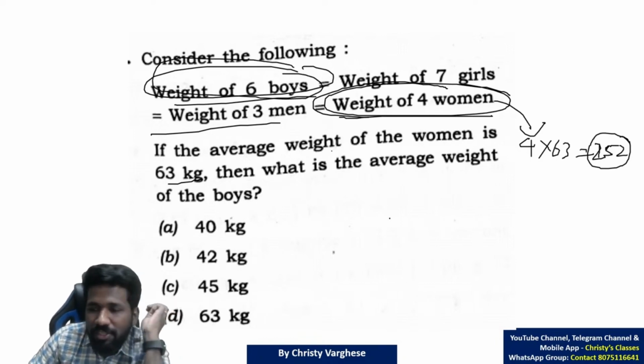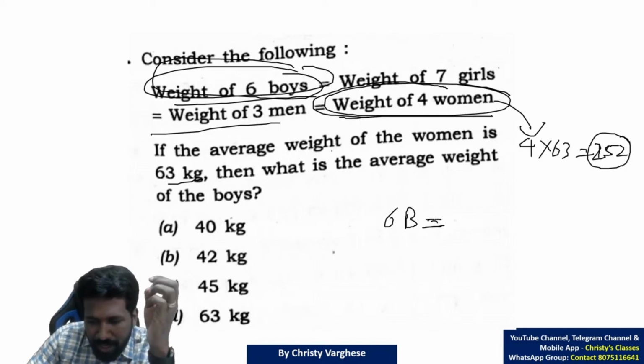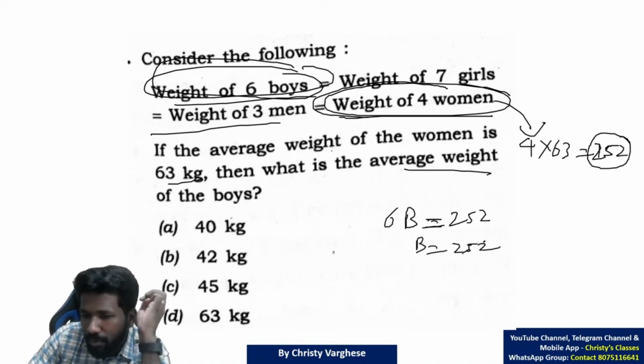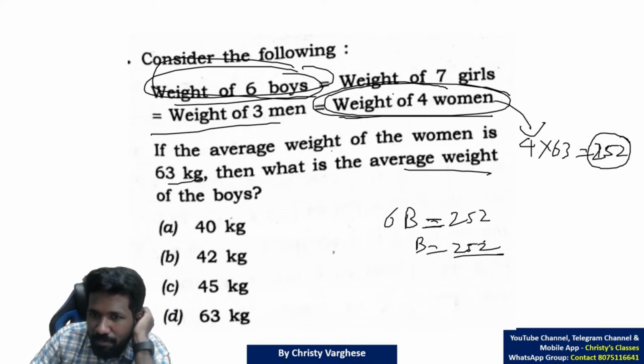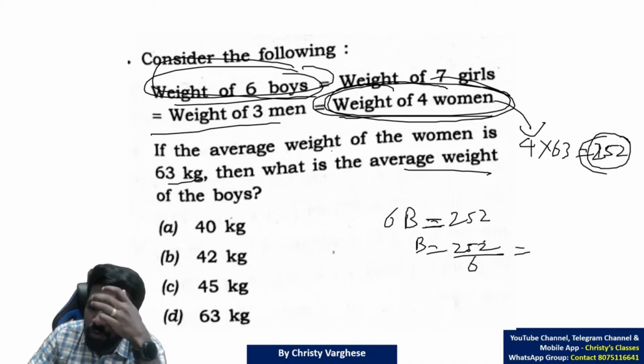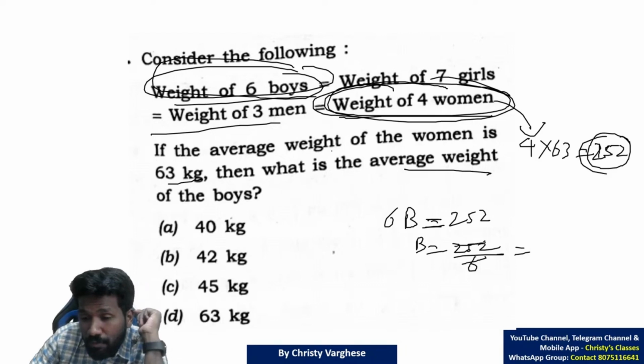That is equal to weight of 6 boys. Let the weight of 1 boy be B on average. So 6B is equal to 252, so B is equal to 252 by 6. The question is asking average weight of boys. Total weight of boys is equal to total weight of women, that is 252. So average weight will be sum of observations divided by number of observations. 252 divided by 6. 240 by 6 is 40. So 252 by 6 is 42.